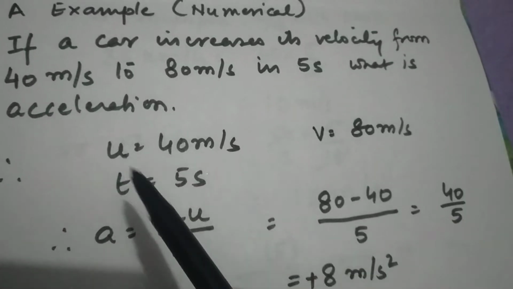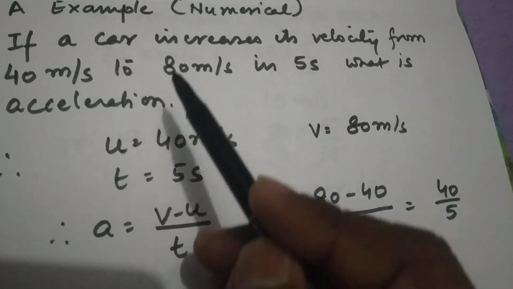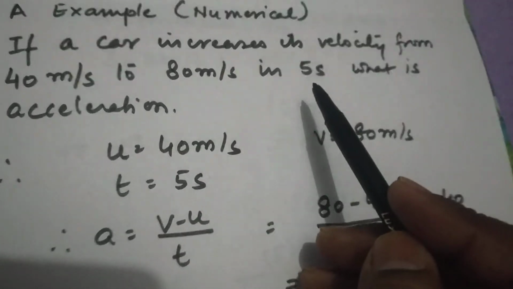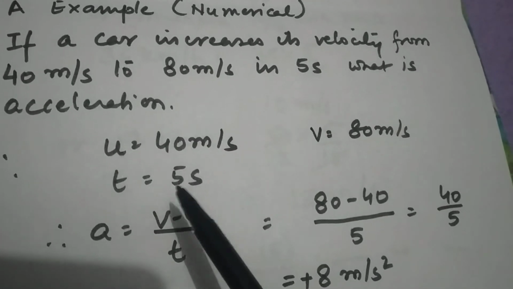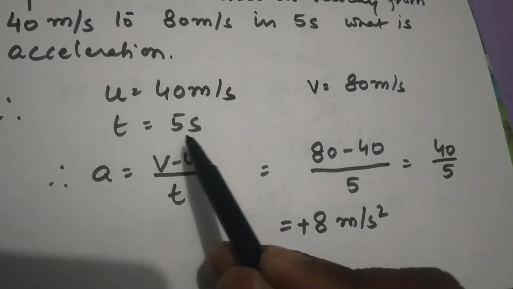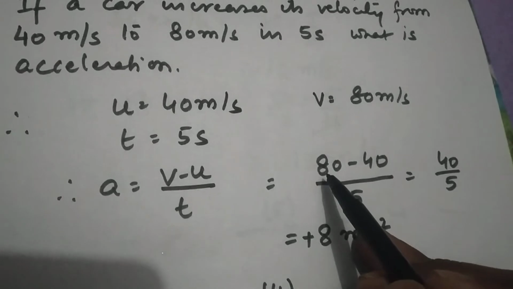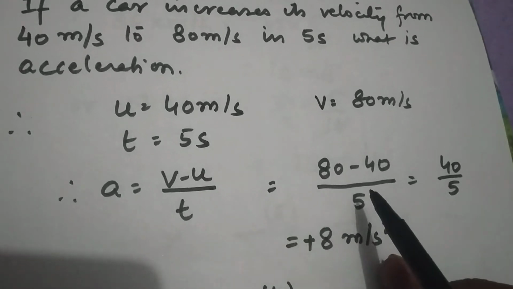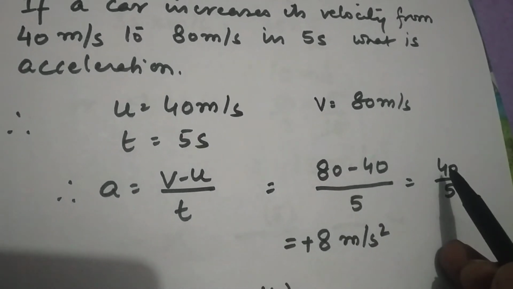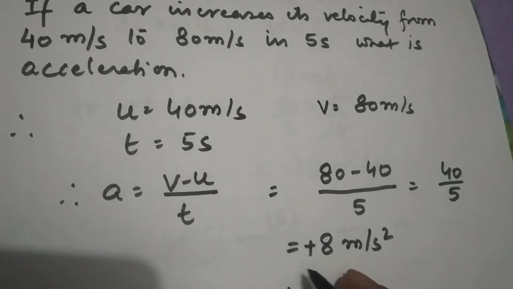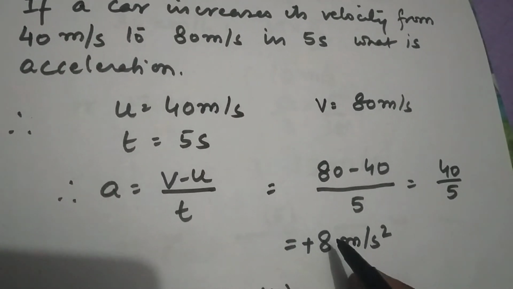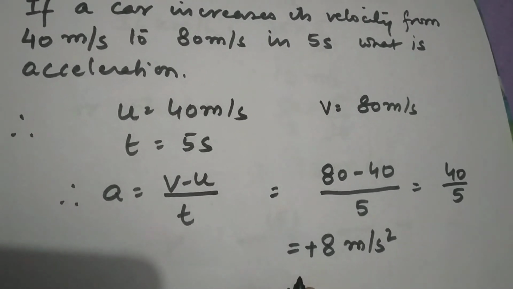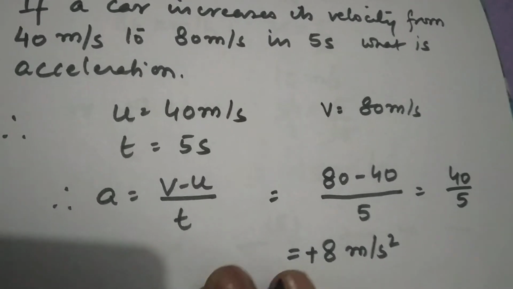So your 40 will be the initial velocity u, 80 will be the final velocity v, and your time is 5 seconds. Acceleration formula is v minus u upon t. So we put v as 80, u as 40, time 5. 80 minus 40 is 40, 40 by 5. What do we get? The sign is positive and the value comes to 8 meter per second square, which is actually the acceleration, not the retardation.